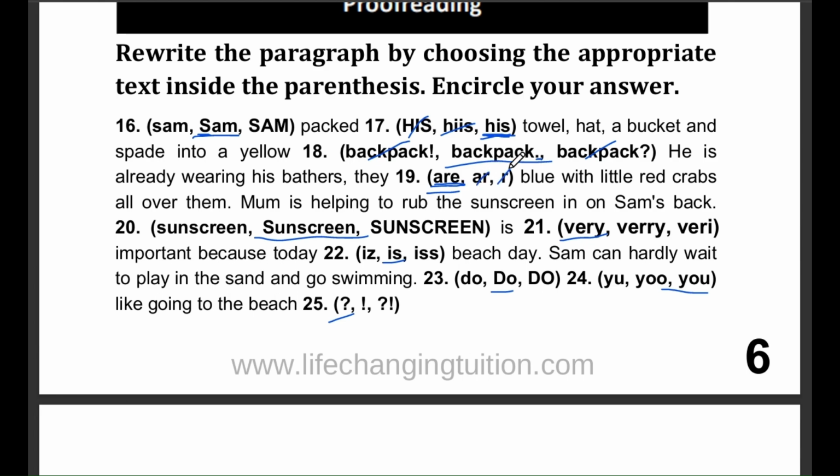Question number 20. Mom is helping to rub the sunscreen in on Sam's back. According to the answer key, sunscreen is used with a capital S. It could be treated like a proper noun or brand name in this case.